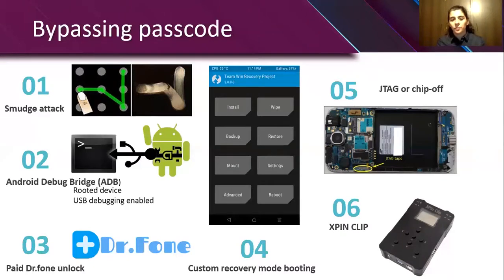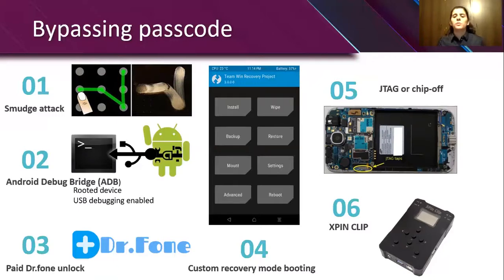Phone unlock. The first method would be a custom recovery mode booting, which we can use the TeamWin recovery project in order to unlock the bootloader and install a custom ROM. Now, if all these software-based methods fail, we can only do a JTAG or a chip-off. JTAG or chip-off consist of using the hardware of the device in order to retrieve data.